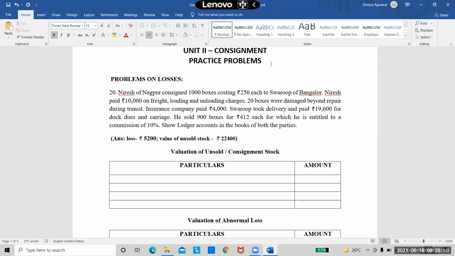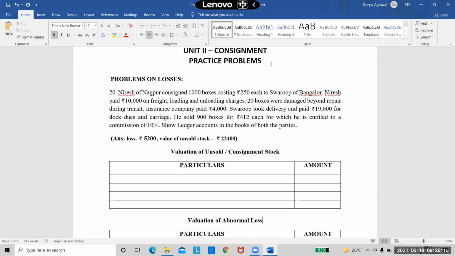Naresh paid 10,000 on freight, loading and unloading charges. So these are the expenses of Naresh, and he has paid the expenses related to freight, loading and unloading. All these are non-recurring expenses because they will be incurred before the goods have reached the consignee's godown. So we will consider all of them when we are calculating the consignment stock.